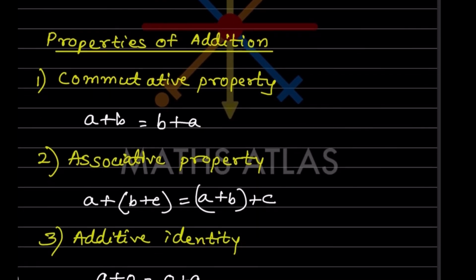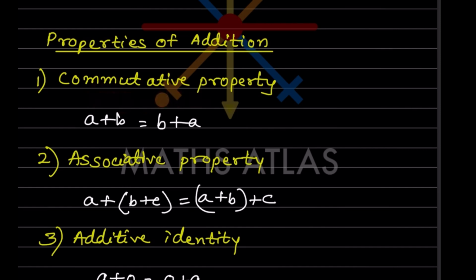Now let us see some of the properties we are going to see in this chapter. The properties of addition: commutative property, associative property, and so on. For the commutative property of addition, whenever you have a plus b, that will be b plus a. Suppose this is 2 plus 3, where 2 is a and 3 is b. So this will be 3 plus 2.